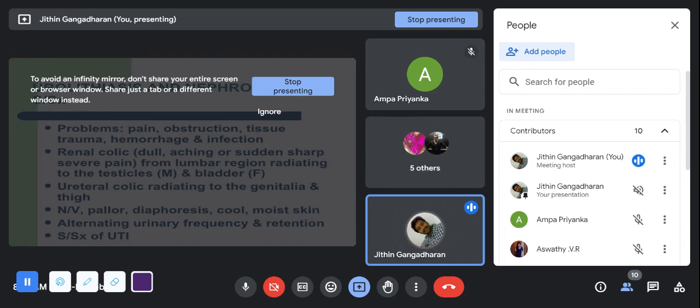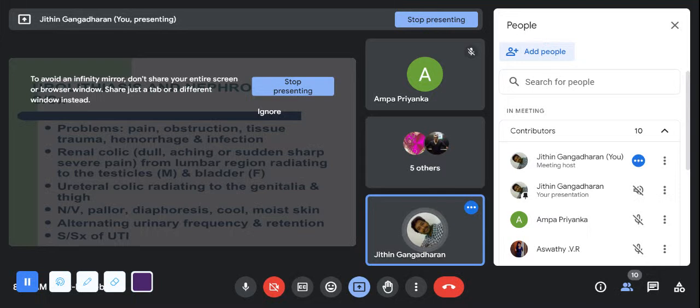Usually in case of lower urethral pain, if the stone is in the urethra, you will have pain in your penis. In females, urethral stones are quite impossible to see because of the shorter urethra. In males, when there is a urethral stone, it can lead to pain in the penis. The pain will also be in the groin and the scrotal area, the penile area, as well as the groin area.